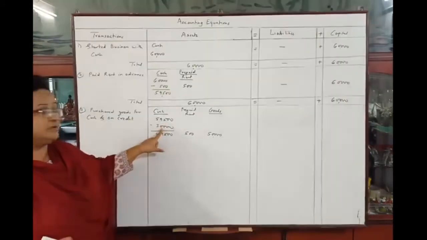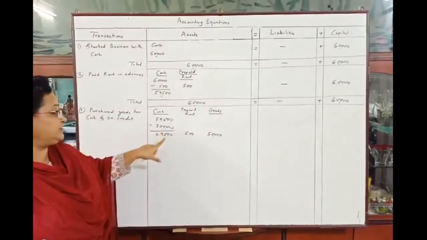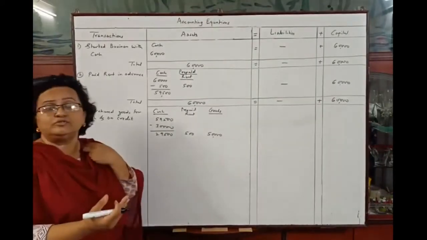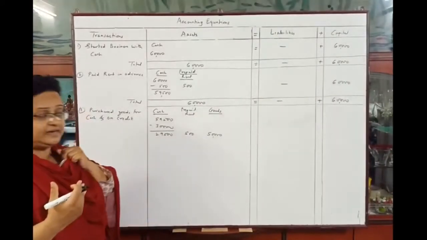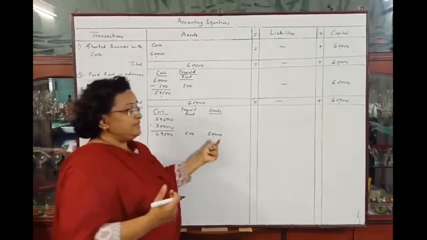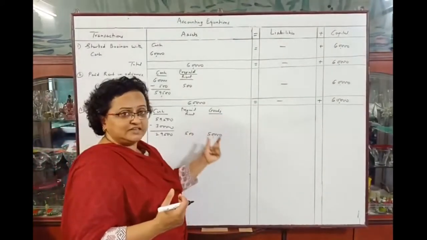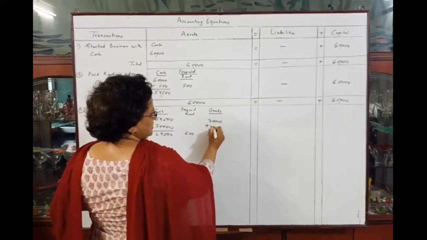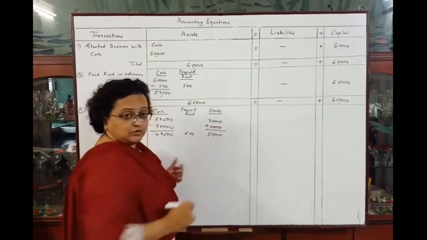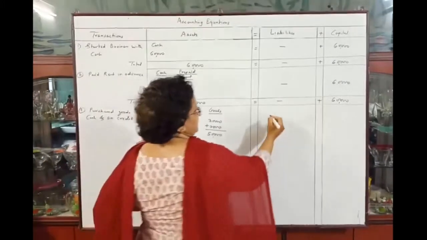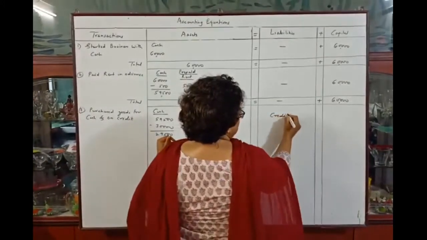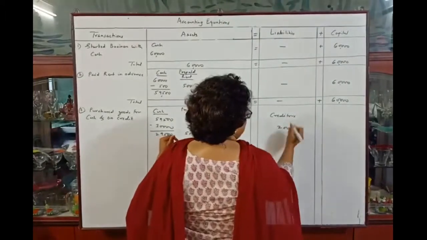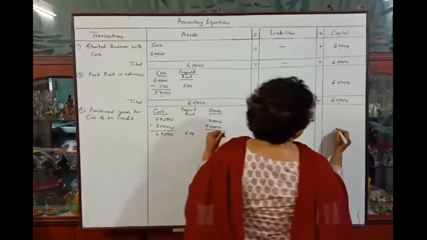30,000 amount, that is cash, is going out, deducted from cash. And now the other 20,000 worth goods were purchased on credit. So here there will be increase in goods. New asset will be created, that is 30,000 cash plus 20,000 credit. Total is 50,000. And new liability will be created here, as there is a credit purchase, creditors worth rupees 20,000, and there will not be any change in capital.